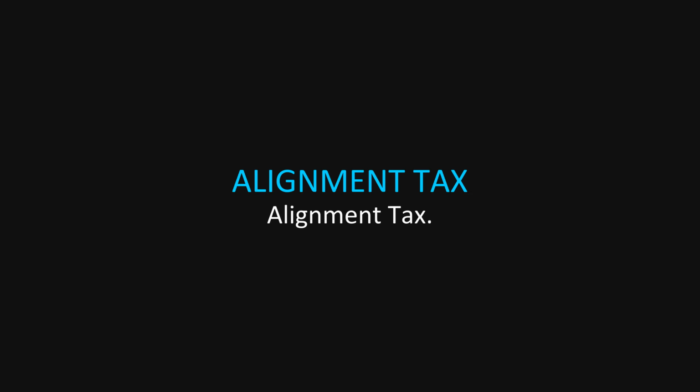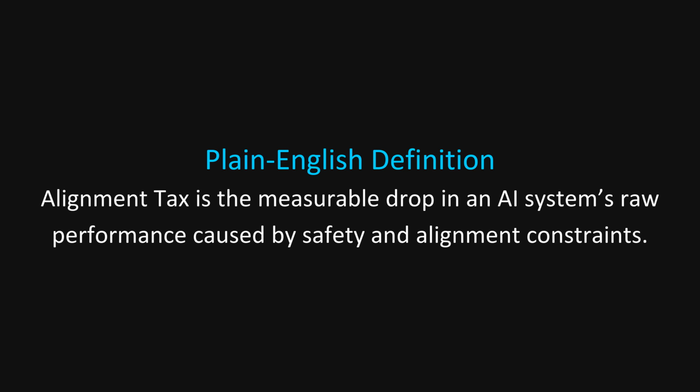Alignment tax. Alignment tax is the measurable drop in an AI system's raw performance or capability that comes from adding safety and alignment constraints. In other words, you pay some speed, accuracy, or flexibility to keep the model's behavior within acceptable human-defined